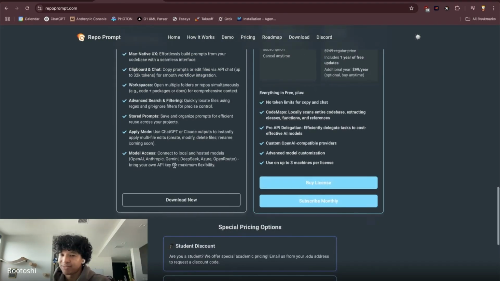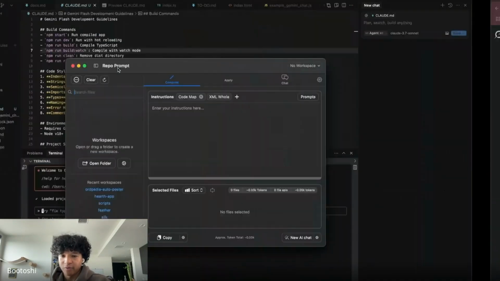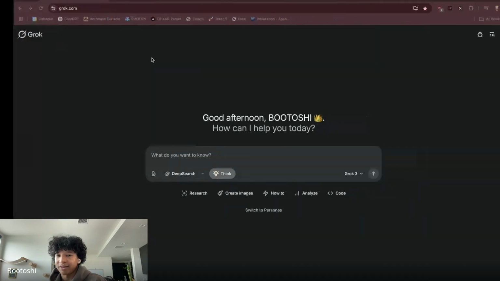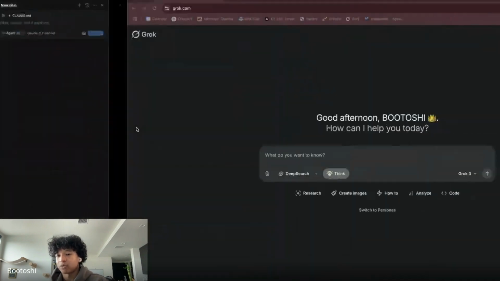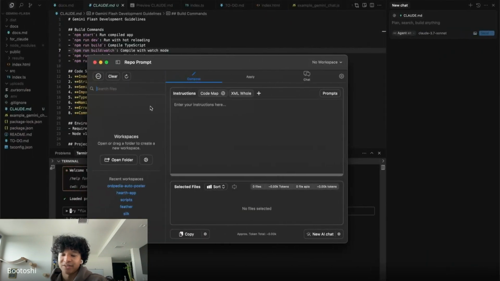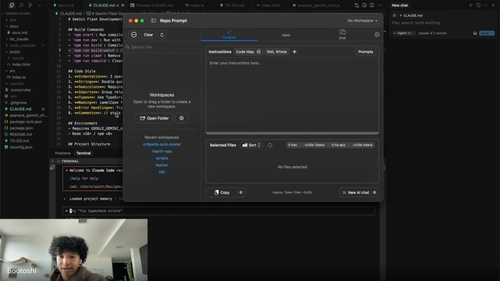So what I find very useful for Repo Prompt is that it allows me to take my entire code base and copy it and give it to different AI systems. Specifically, in this case, we want to give our entire code base to Grok, and then we want Grok to write up documented instructions for a Claude Code agent to follow. So we'll walk through it step by step.